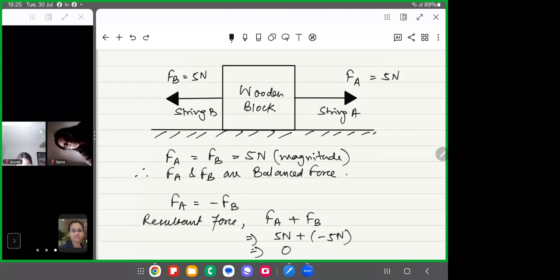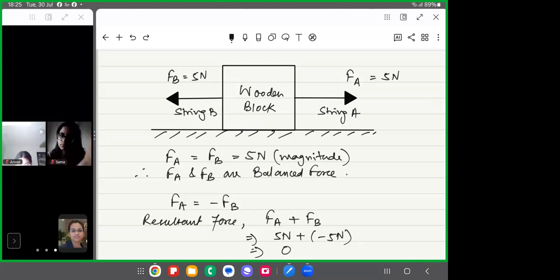Getting it? So when the forces have equal magnitude and they are applied in opposite directions, the net resultant force will be 0. And in this case, the body will not change its position. The state of rest of this wooden block will not change. And such type of forces are called balanced forces, right? So balanced forces do not change the state of rest or state of motion.